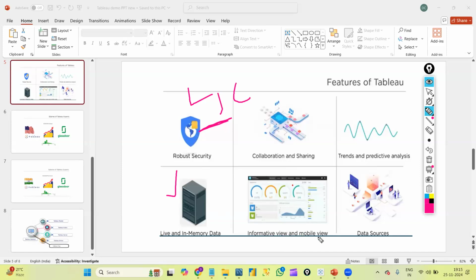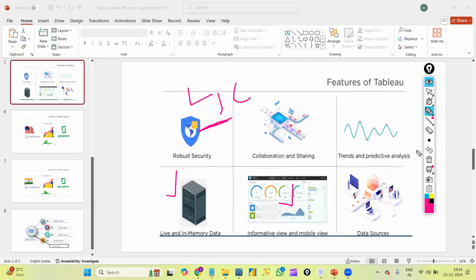Next is informative view and mobile view. Obviously, we know this. In Tableau, we can have our desktop view as well as the mobile view. That is, in mobiles also, we can view all the Tableau graphs and dashboards. That is, we can use the Tableau reports in mobile also. We have mobile view also, right?